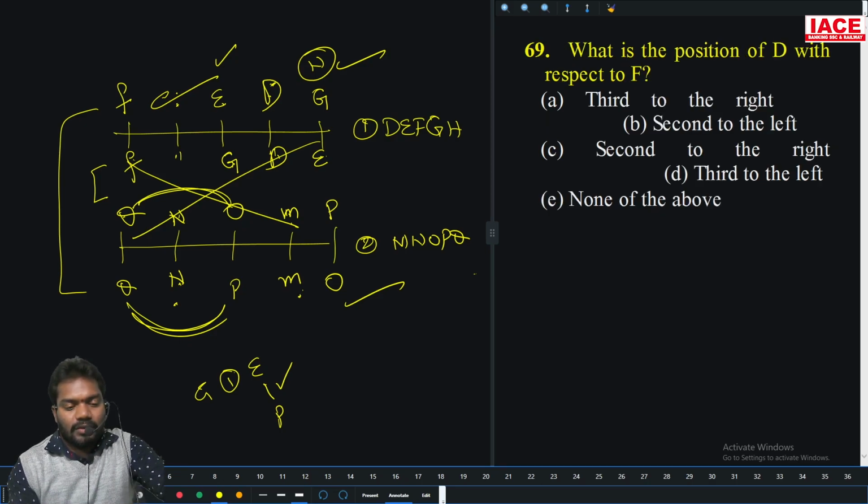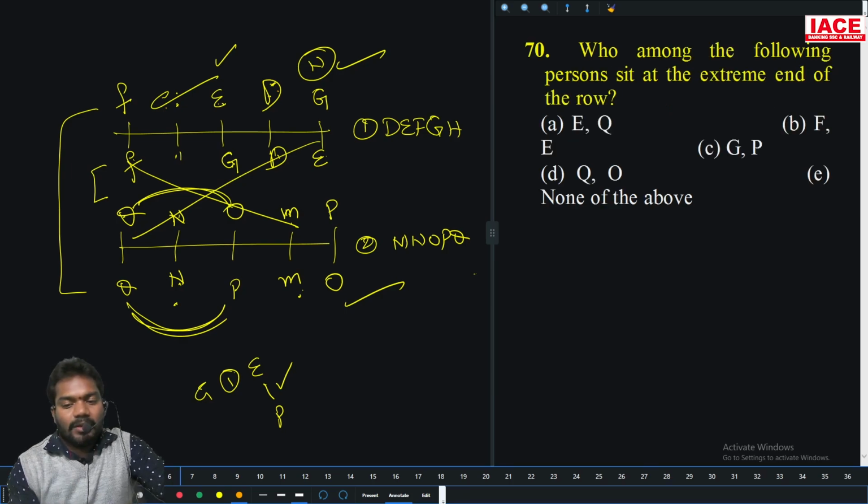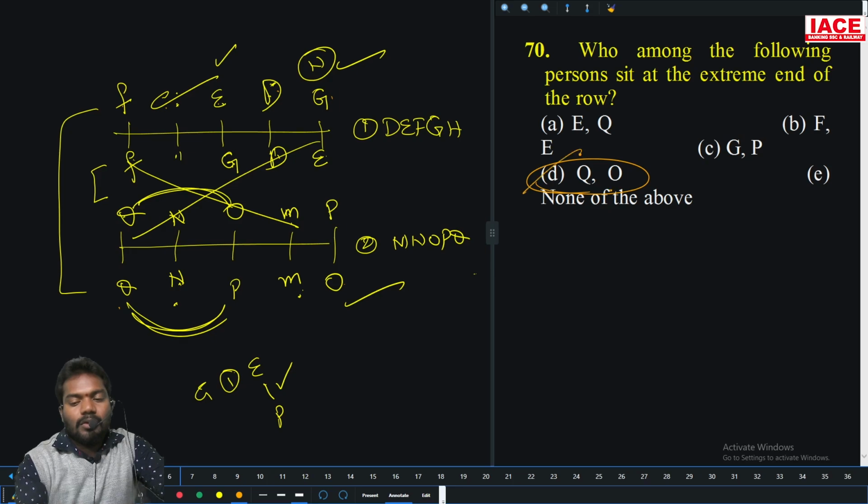What is the position of D with respect to F? First, second, third to the left of the person. Third to the left. Option D is the right answer. Who among the following persons is at the extreme end of the row? Either F, G, Q, O. There is Q, O. So option D is the right answer.